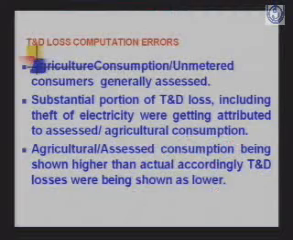So why did we come to this AT&C loss? Because there were, as I told you, T&D loss computation errors. This was due to agricultural consumption and unmetered consumption being assessed, and a substantial portion of T&D loss, including theft of electricity, was getting attributed to this assessed agricultural consumption. Agricultural or assessed consumption was being shown higher than actual consumption, and accordingly T&D losses were being shown as much lower.